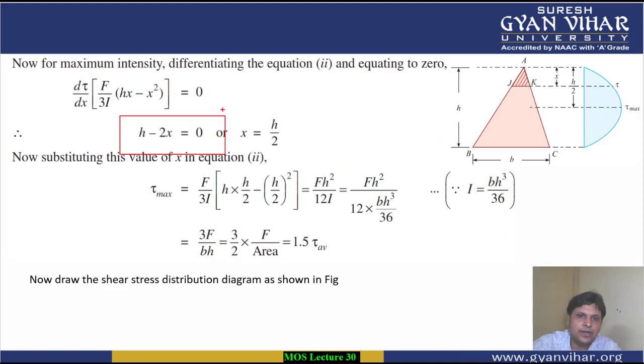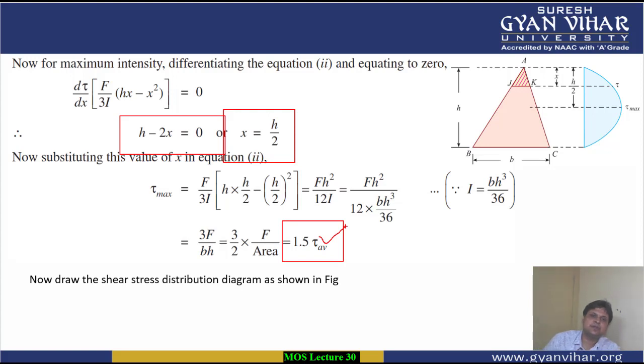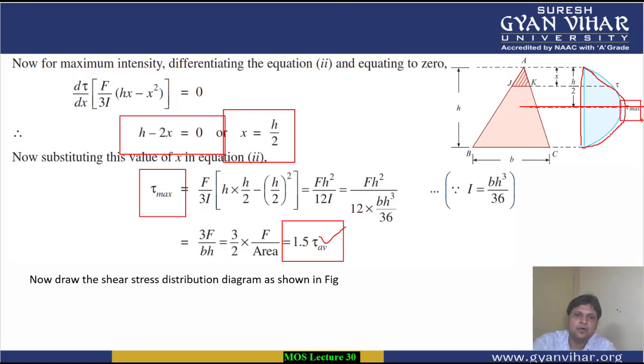So you are getting x is equal to h by 2. At the position x equal to h by 2, you will get the maximum value of shear stress. Putting this value, you will get 1.5 into average shear stress. This is the maximum value of shear stress, and you get it at a distance of h by 2. So not at the neutral axis, but at h by 2 distance from one extreme end, you will get the maximum value of tau.